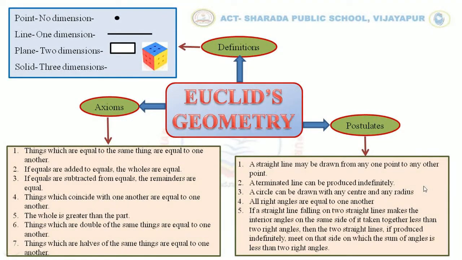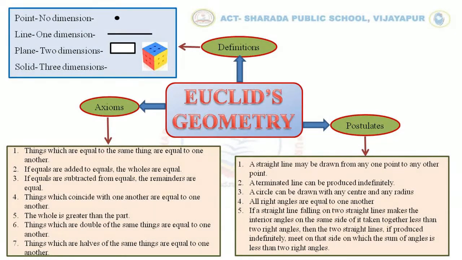The last one: if a straight line falling on two straight lines makes the interior angles on the same side of it taken together less than two right angles, then the two straight lines, if produced indefinitely, meet on that side on which the sum of angles is less than two right angles. The statement is too big, but the meaning is simple.